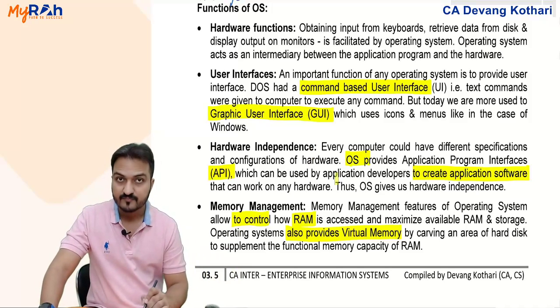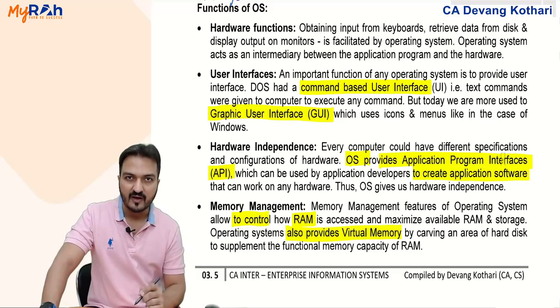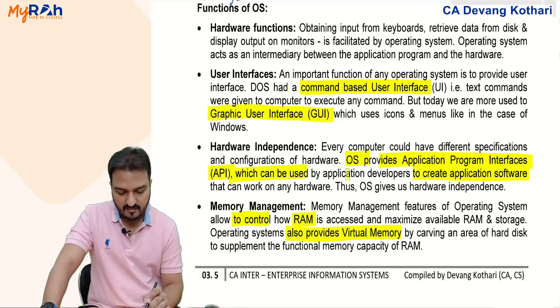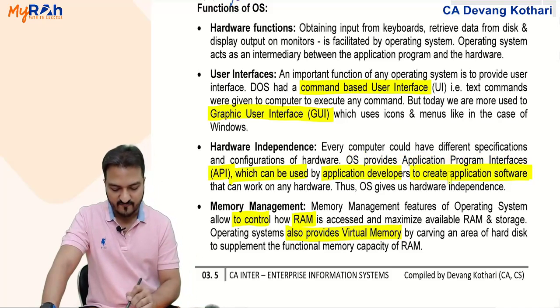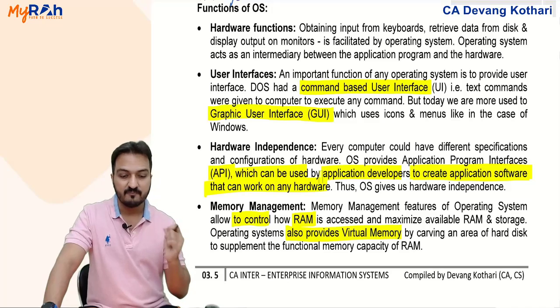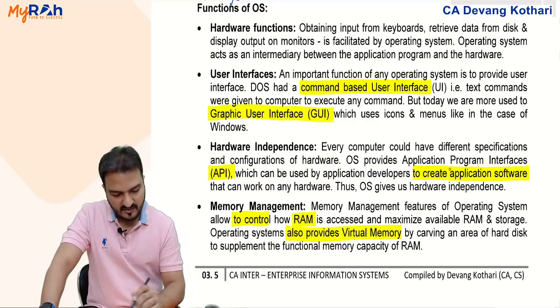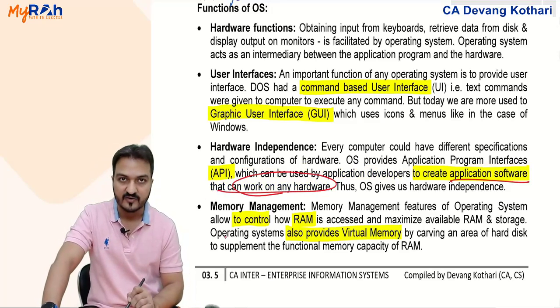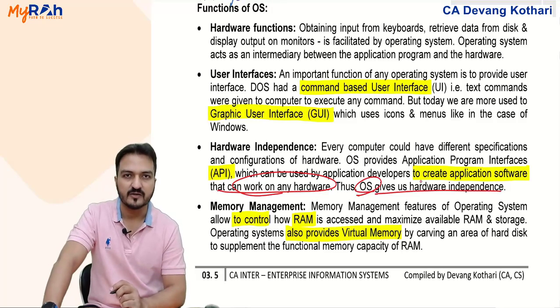The operating system provides an application program interface, API, which can be used by application developers to create application software that can work on any hardware. So look, the main principle here is that your application software can work on any hardware because the OS gives hardware independence.